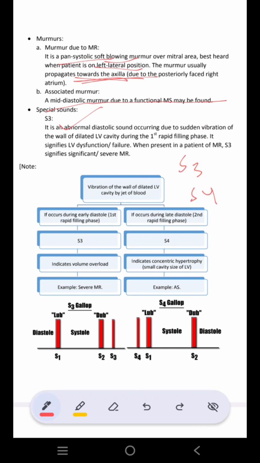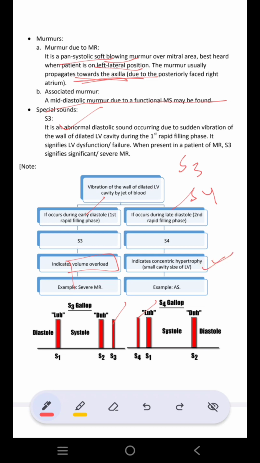Why does S3 happen? S3 happens when there is a rapid gush of flow of blood from the left atria to the left ventricle. That means it indicates volume overload. And why does S4 happen? S4 is due to concentric hypertrophy of the left ventricle. Right? So S3 is heard in case of severe MR. Correct? And S4 is heard in case of AS, aortic stenosis. Now we are studying MR, mitral regurgitation, so you get to hear S3.